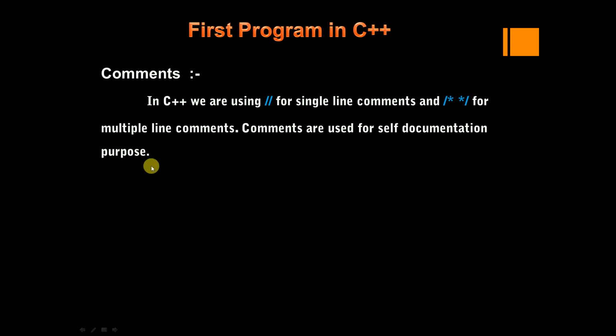Here you can write the purpose of the program, what input you are taking for this function, what output you are giving from this function, whether this function is returning any value, the description of the function, why this function is used, who modified this, who is the author of this function, and when it was developed. All this information you can place inside the comments section, and this is for readability purposes.